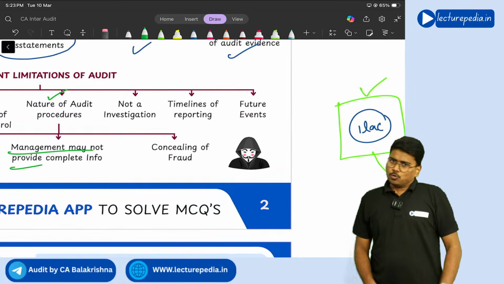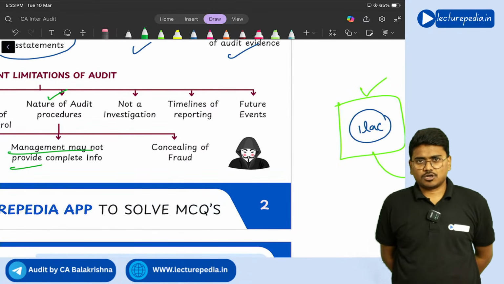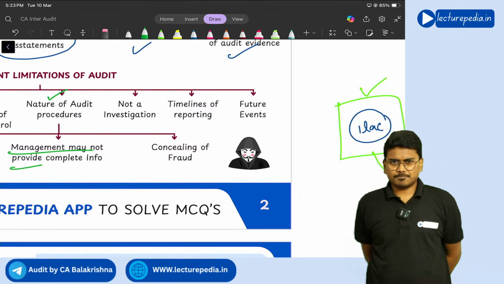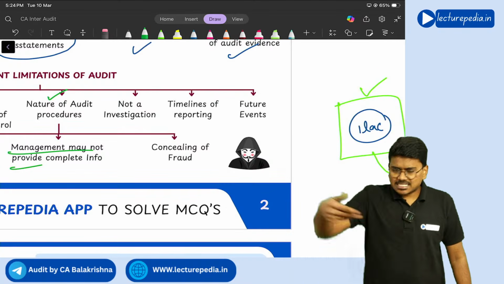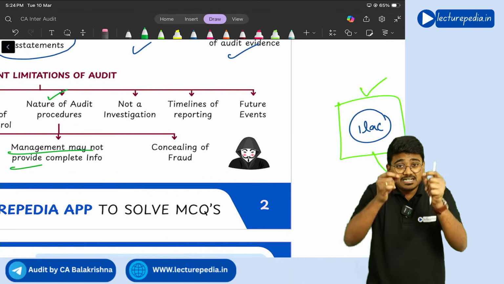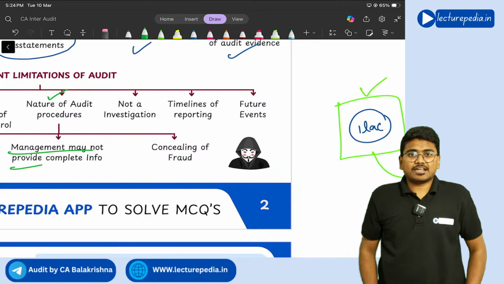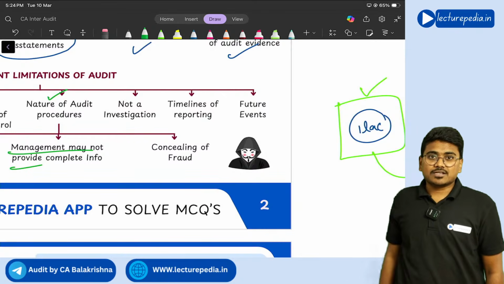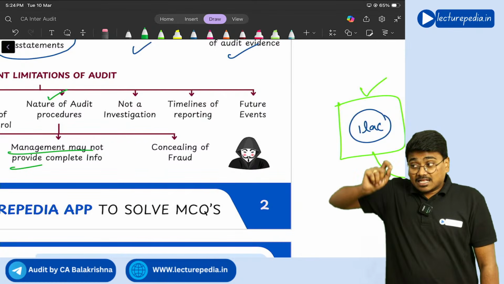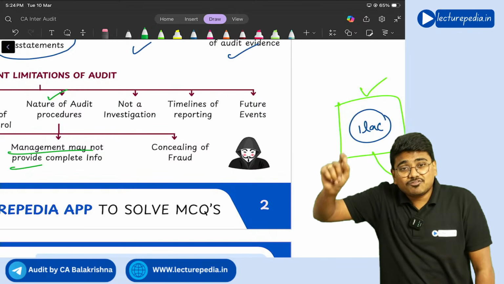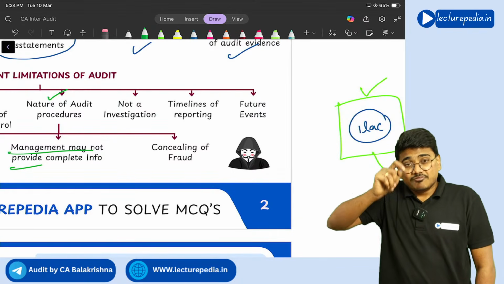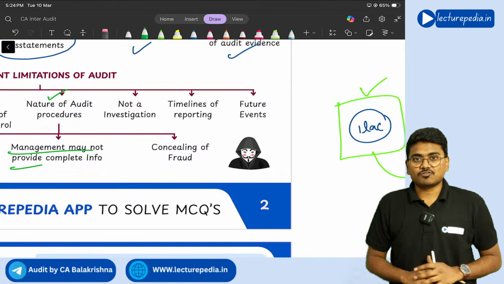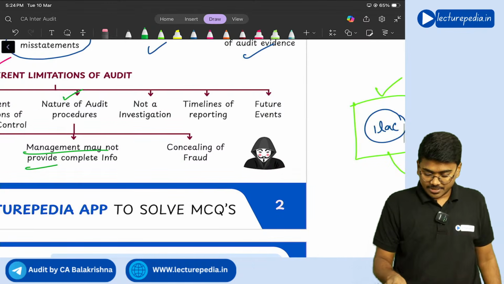And okay, let's say management has committed frauds in the financial statements or in the company. After committing fraud, will they leave it just like that? No, they will take each and every care to ensure that the fraud is not identified by anyone. Correct or not? The person who has committed a fraud will take every step to conceal the fraud, which becomes difficult for the auditor to identify. So this is also one of the limitations.